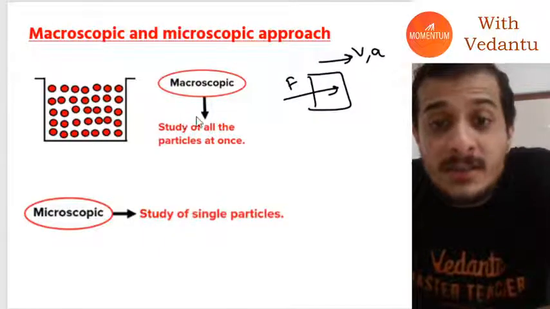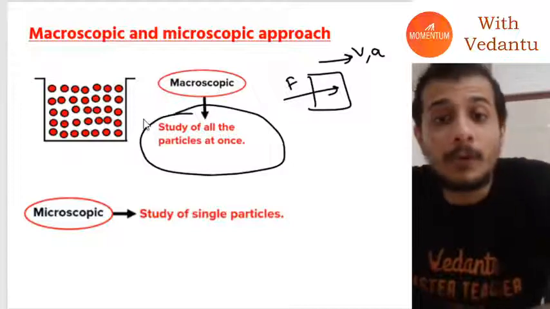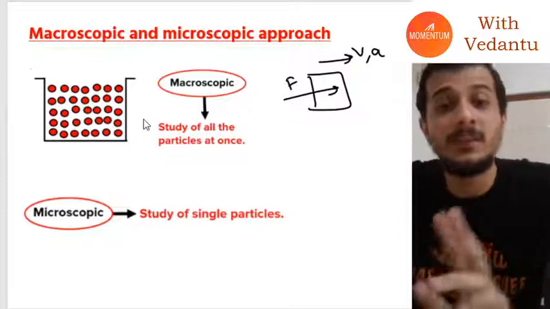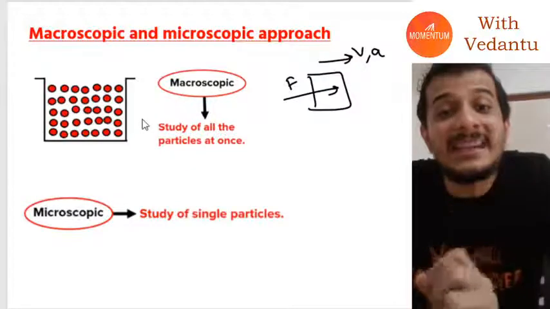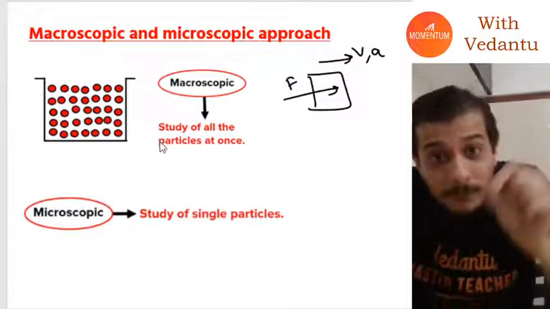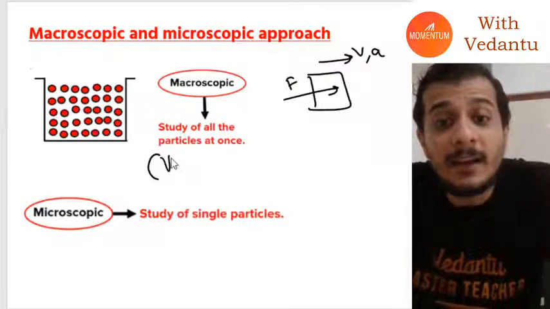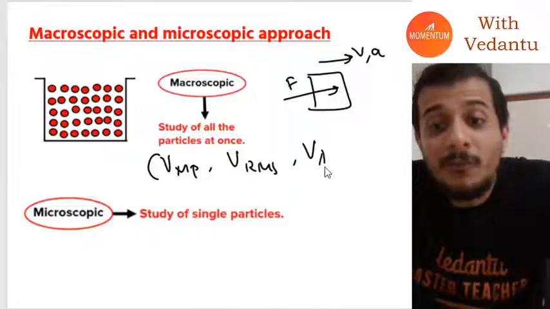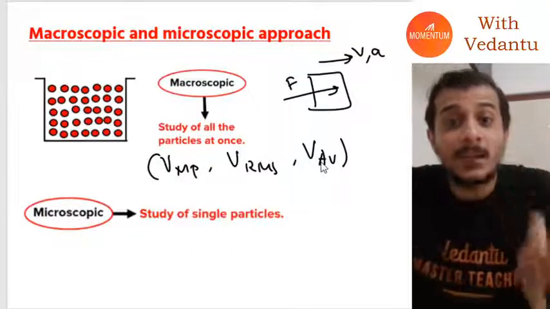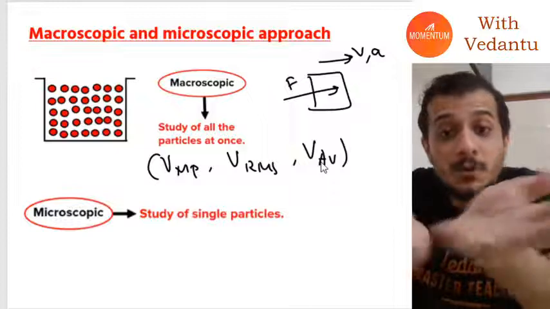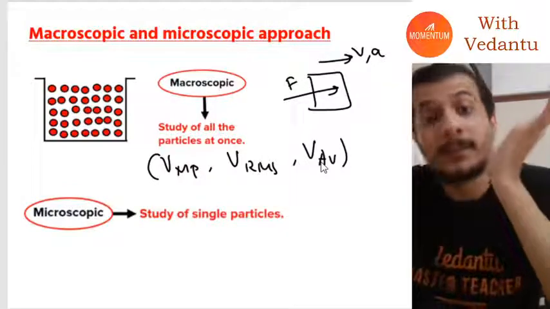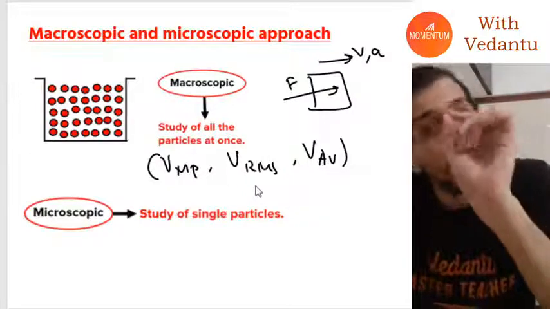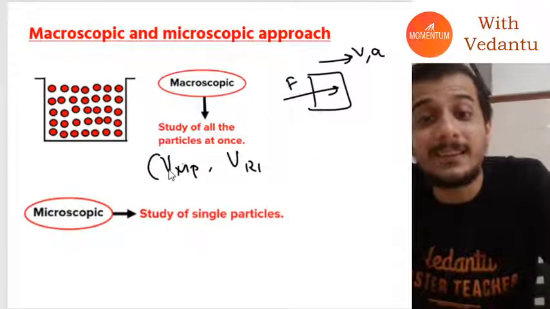What we can do is macroscopic studies. Basically, we take all the particles at once and study all of them at once. Instead of defining the velocity of each particle, we define things like most probable velocity, RMS velocity, or average velocity. These three terms are applicable to all the particles together. This is a macroscopic study of the system, where we study the particles not individually but statistically, all of them together.